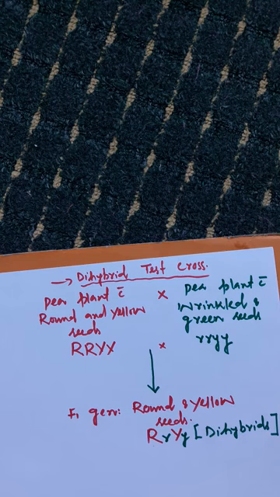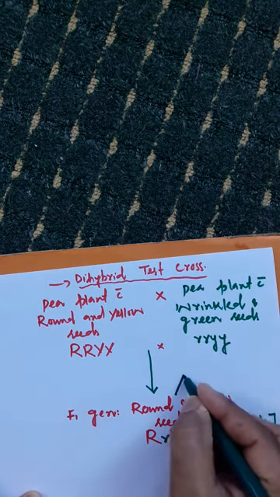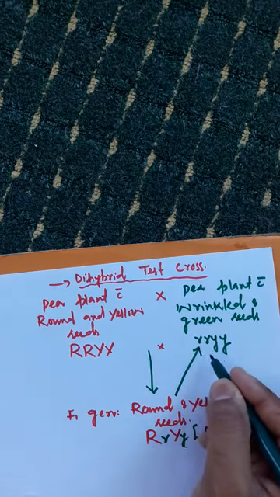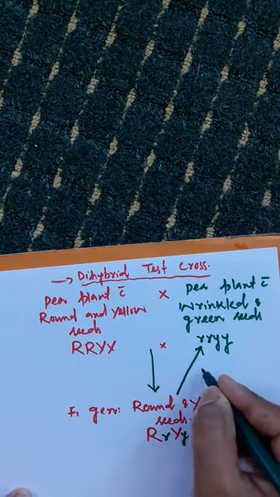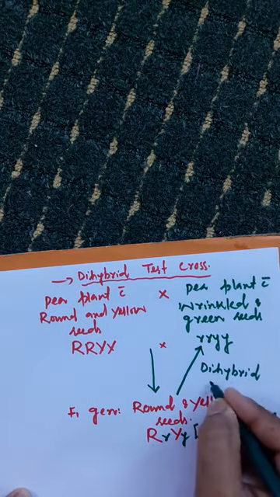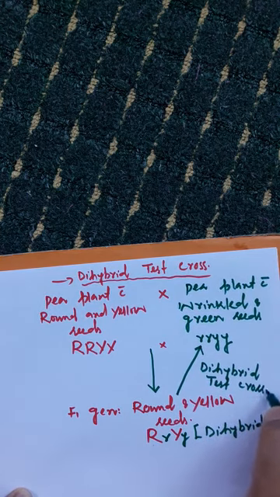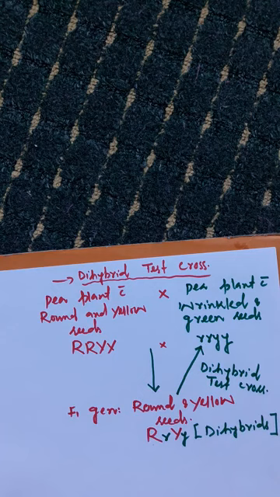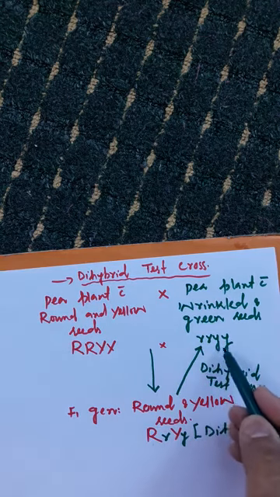So what is dihybrid test cross? If the dihybrids of F1 generation are crossed back with their double recessive parents, it is termed as dihybrid test cross. So once again, what is dihybrid test cross? It is the back cross between the dihybrids of F1 generation with their double recessive parents. So these are double recessive here.